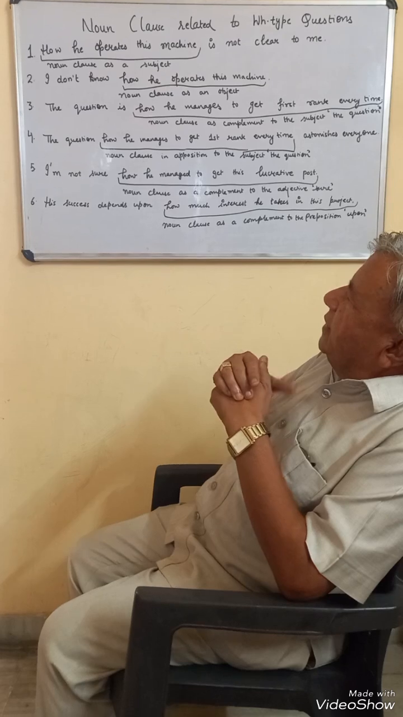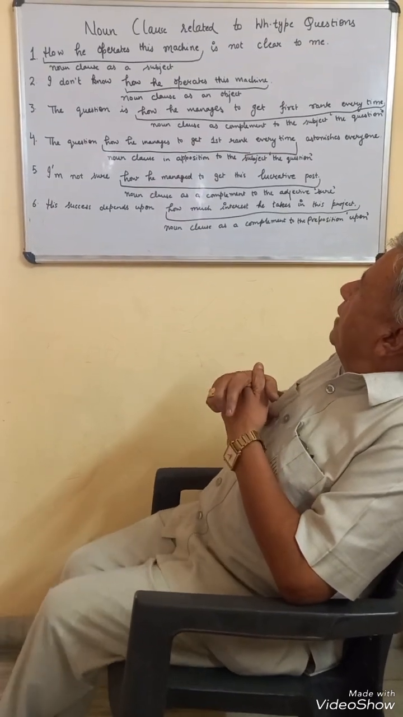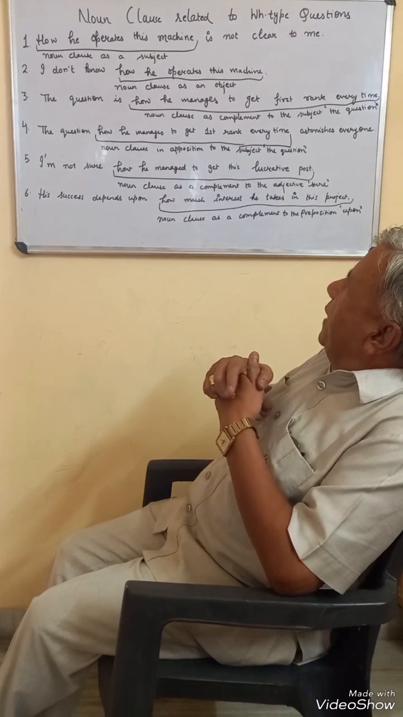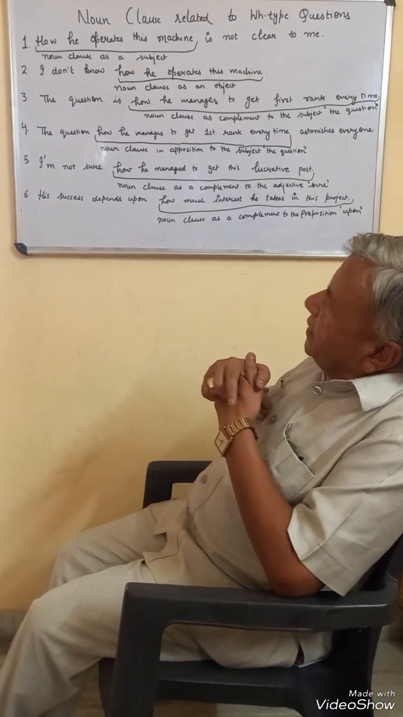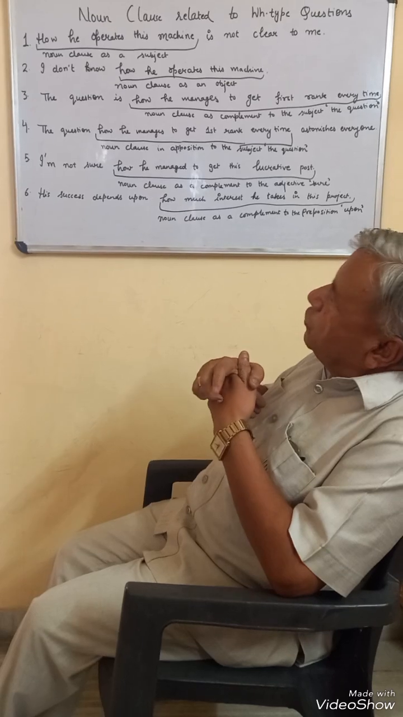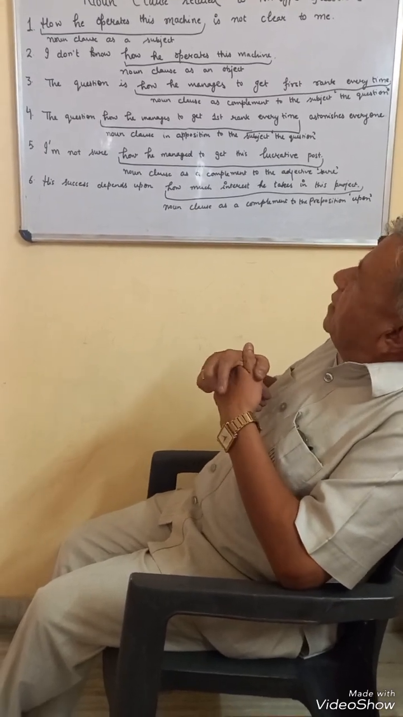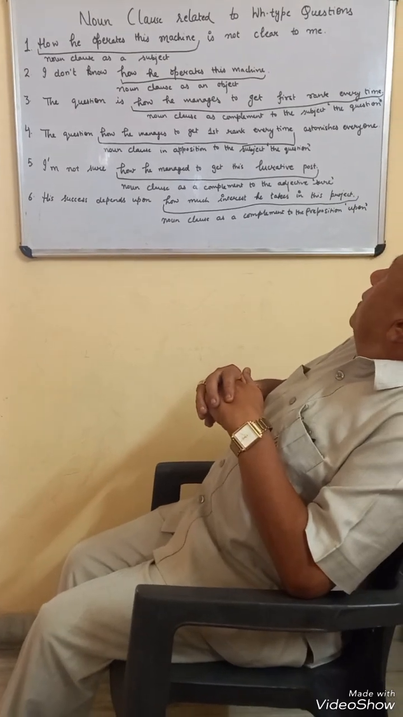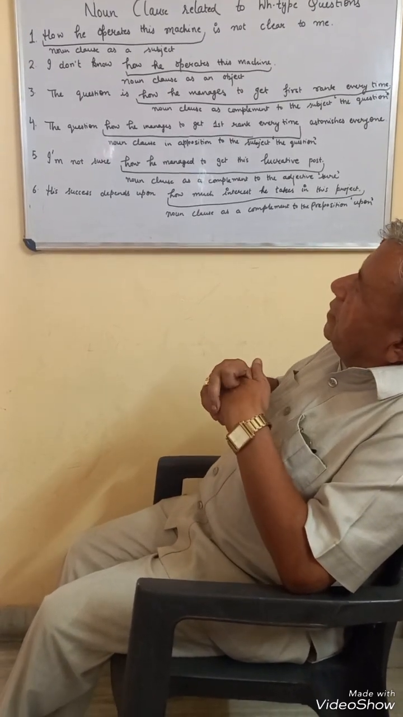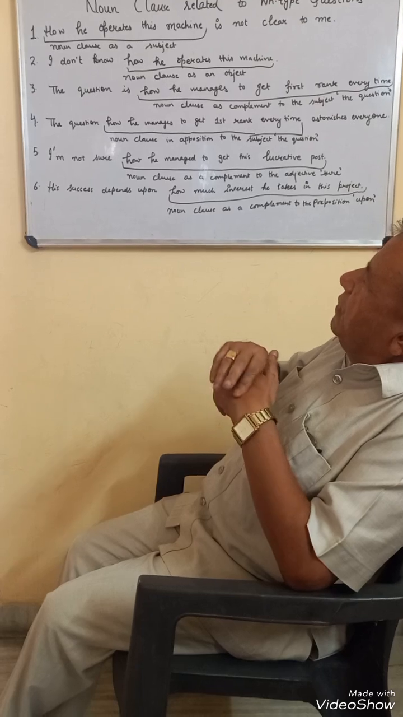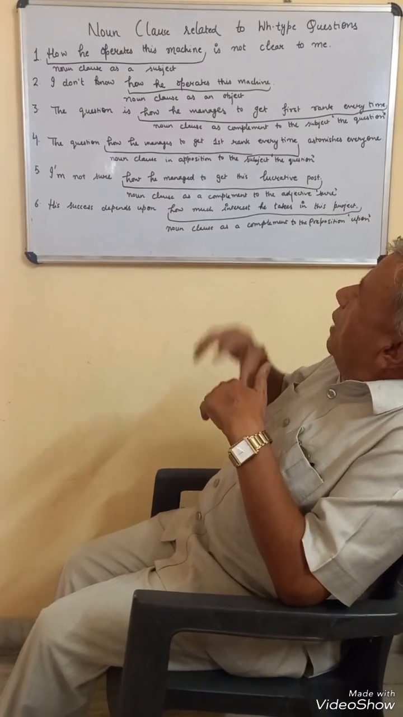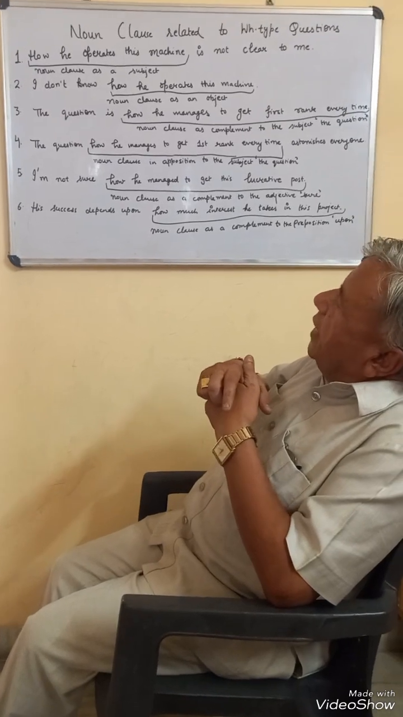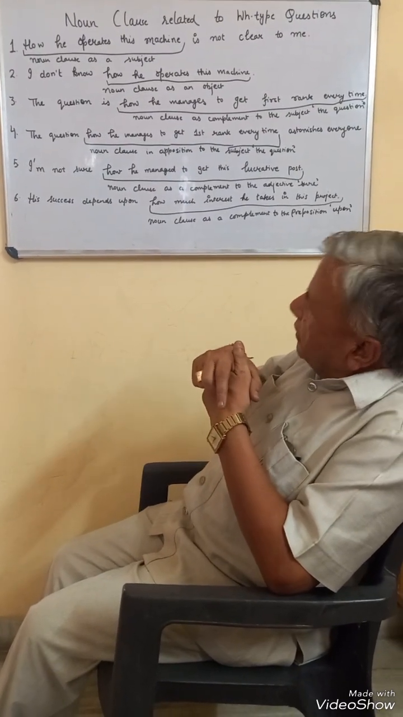In the fourth sentence, the question how he manages to get first rank every time astonishes everyone. How he manages to get first rank every time is in opposition to the subject, the question, and it is a subordinate clause, and the main clause is astonishes everyone. The question astonishes everyone is the main clause. How he manages to get first rank every time is in opposition to the subject, the question.